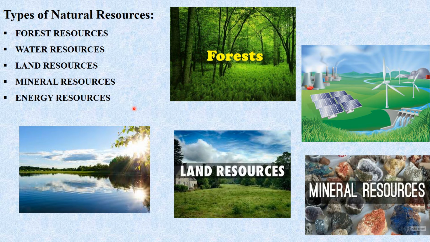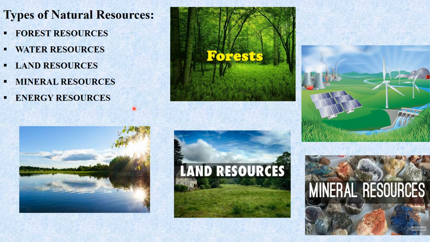So now in this second chapter, we are basically going to discuss all these resources one by one, and the causes and effects of depletion of those resources, as well as the solution for the efficient use of those resources, so that our next generation will also be able to take advantage of all these natural resources.